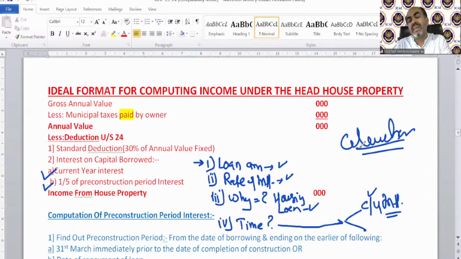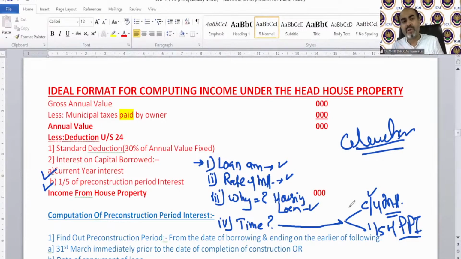So we can find the current year interest easily if we know for what time we need to calculate it, either for a full year, half year or some months. And the other is 1/5 of pre-construction period interest, which I call in short PPI. So the time needs to be calculated: for what time current year interest needs to be calculated and for what time pre-construction period interest. If we find out the current year interest time and the time for 1/5 of pre-construction period interest, then we will be able to solve this interest on capital borrowed concept.